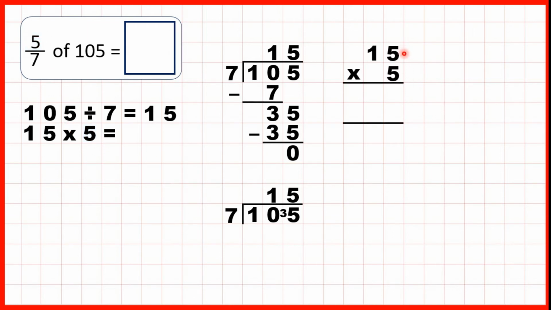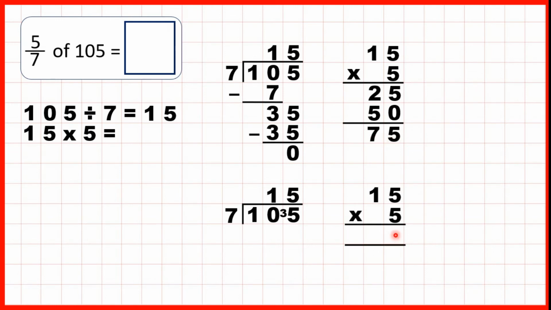Again, we can use column method here. So 5 times 5 is 25. We need a 0 in our second answer line, and 1 times 5 is 5. So we add up our answer lines to get 75.